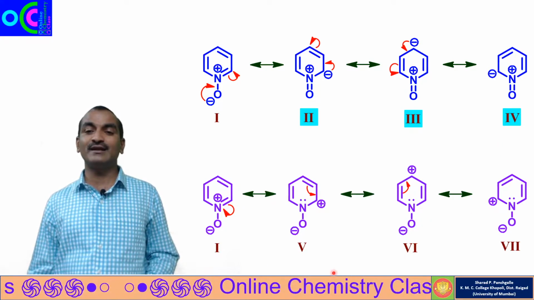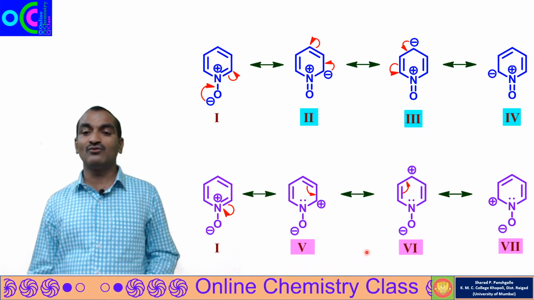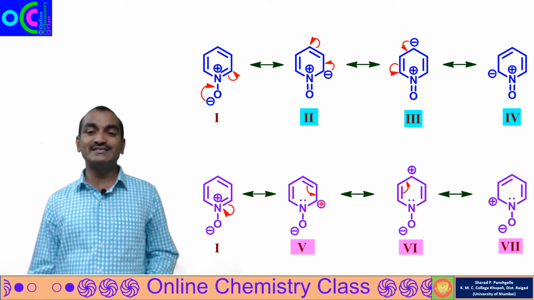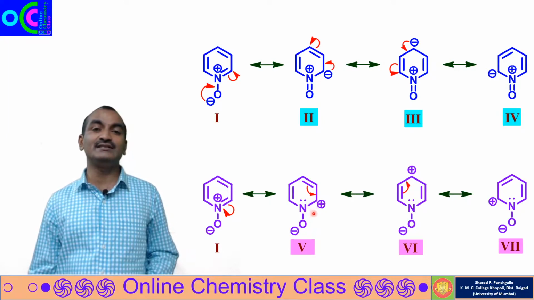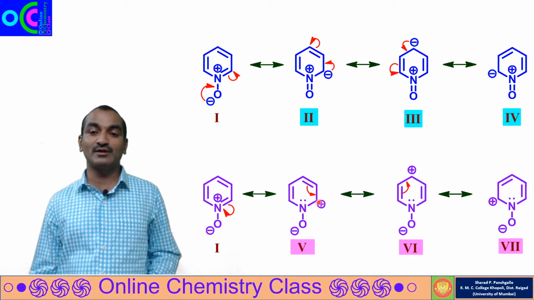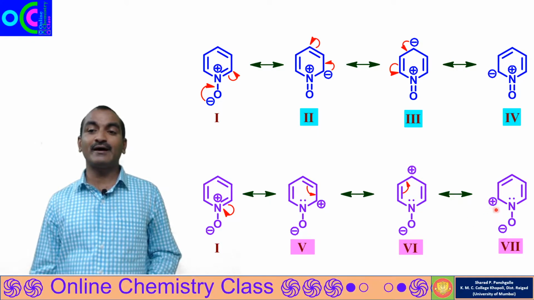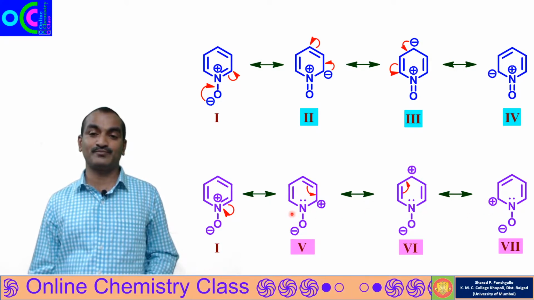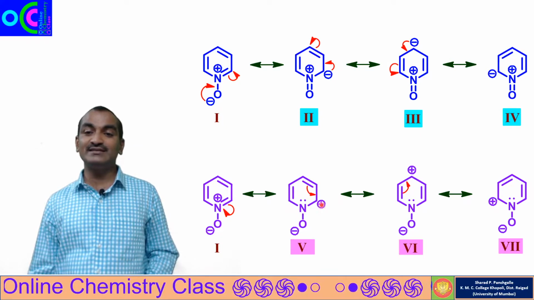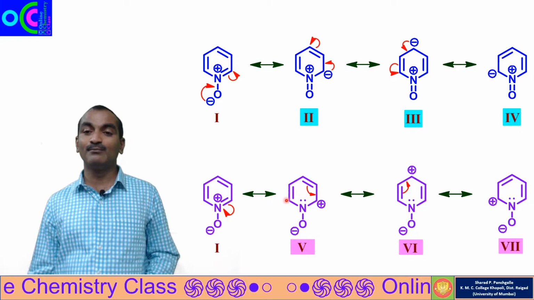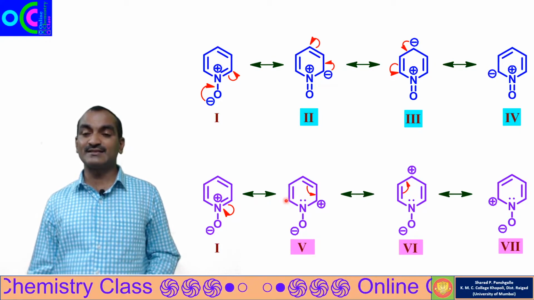Now concentrate on resonance structures 5, 6, 7. You will see here the positive charge is at carbon number 2, then at carbon number 4, and then at carbon number 6. So the positive charge is at position 2, position 4 and position 6.